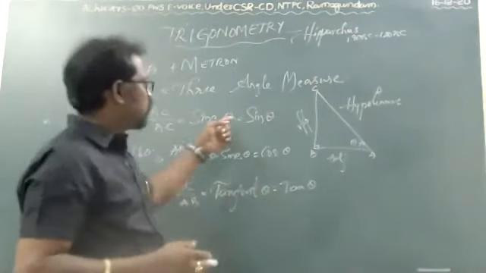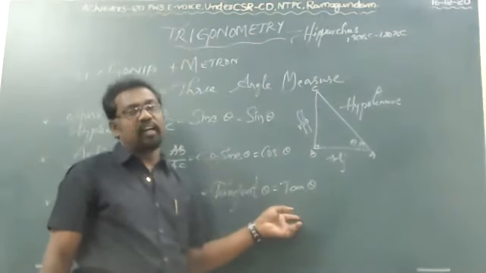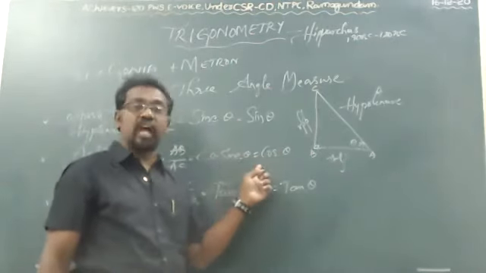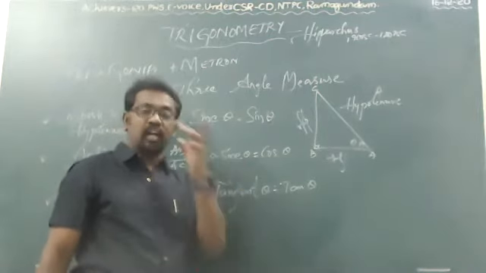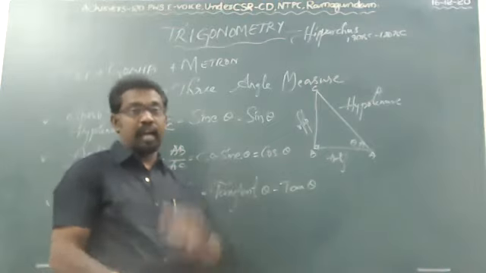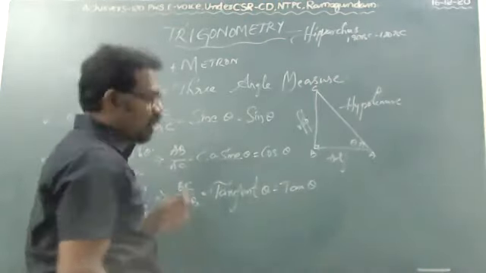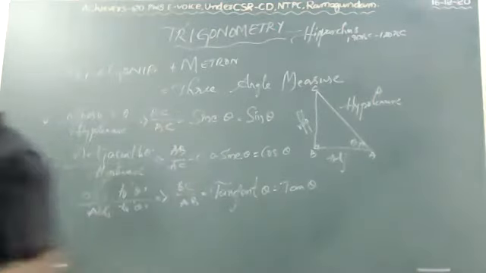So these are the three ratios we have: sin theta, cos theta, and tan theta. Sine theta, cosine theta, tangent theta, and briefly we call them sin theta, cos theta, and tan theta. And the reciprocals of these three are also there. We'll see that one.